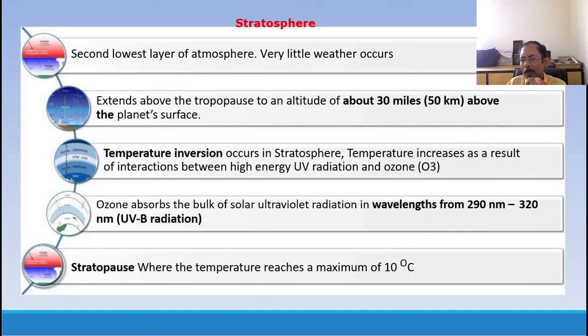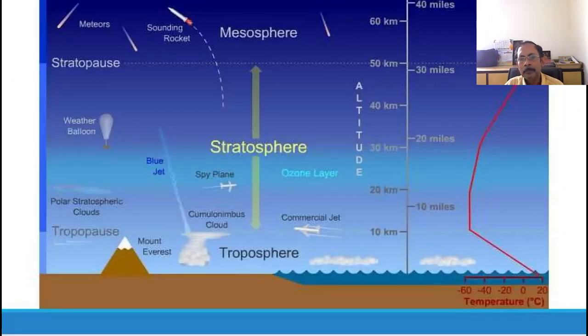It is not bad. So it is mostly irradiated to the ground, but the UVB portion is mostly absorbed in the stratosphere. So that is the importance of the stratosphere. It is absorbing the most dangerous portion of the UV, that is the UVB part. Above the troposphere is the stratosphere. Maximum aeroplanes move in the troposphere. Some planes, like spy planes, go in the stratosphere.